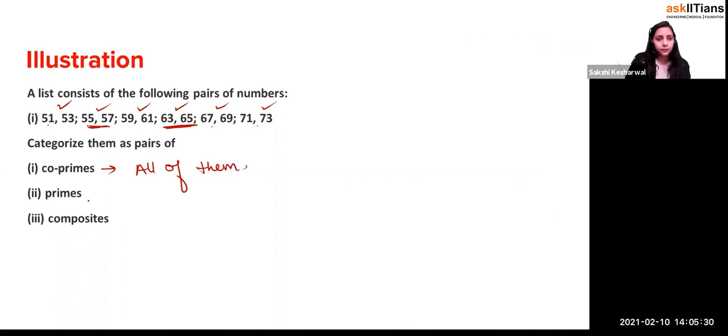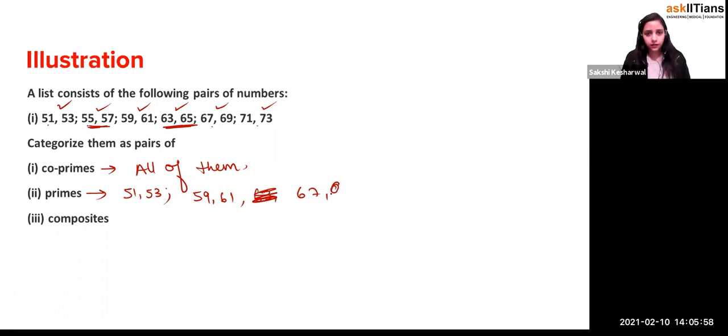Yeah, primes, right? Primes will be how much? This will be 51, 53, right? Then 59, then 61, then 63, no, 63 is not a prime number, so it will be 67, 69, 71 and 73.